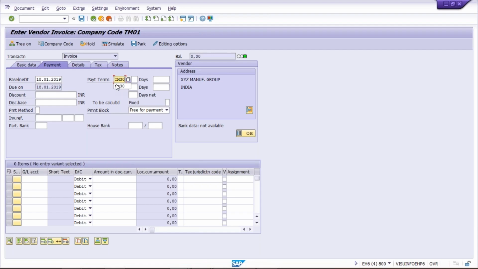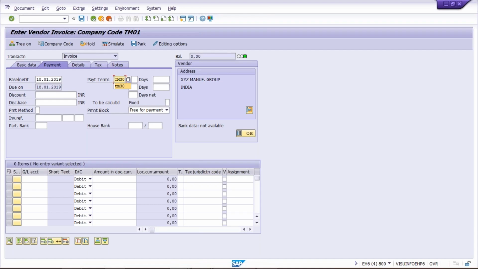So now if somebody enters the payment terms TM30 by mistake here in the payment term field, that invoice is going to be posted against TM30 and will be due exactly after 30 days. So there will be a loss for Tata Motor. Why? Because instead of making payment in 45 days, payment is going to be released in 30 days itself, right? So the vendor has the benefit, but Tata Motor has the loss.